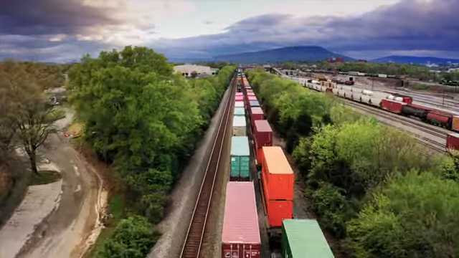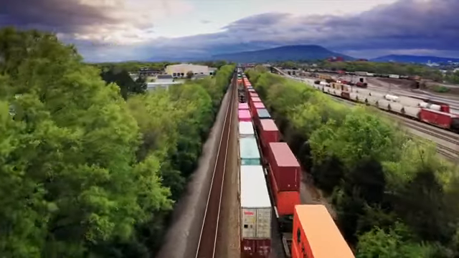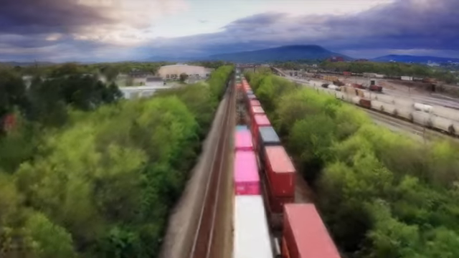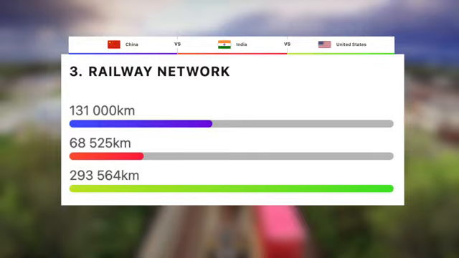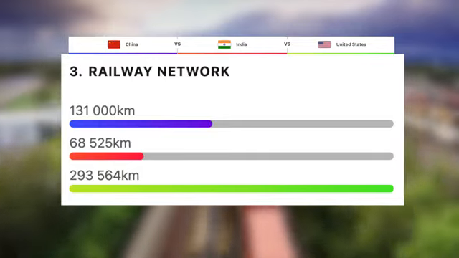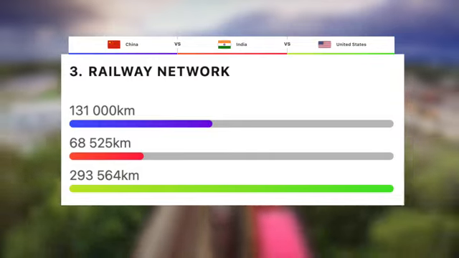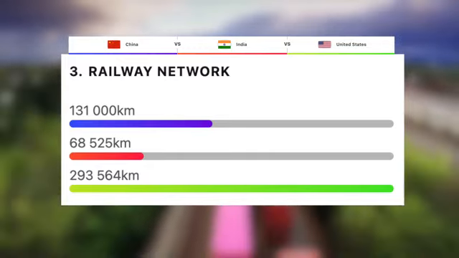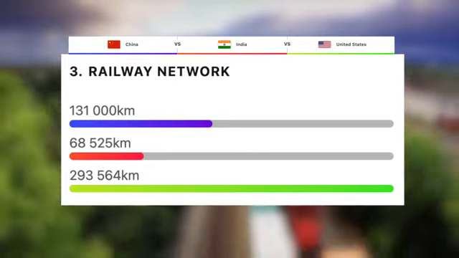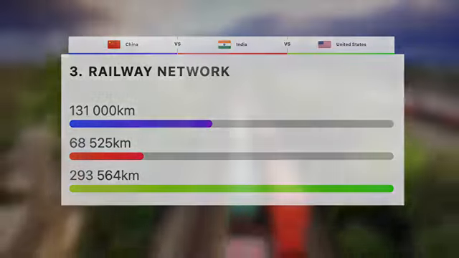And to finish off with infrastructure, let's look at railway networks. So, to no surprise, the US wins this one with nearly 294,000 square kilometers of railway networks, the most out of every country in the world. Next is China with 131,000, although this is increasing rapidly. And then India with nearly 69,000 kilometers squared.